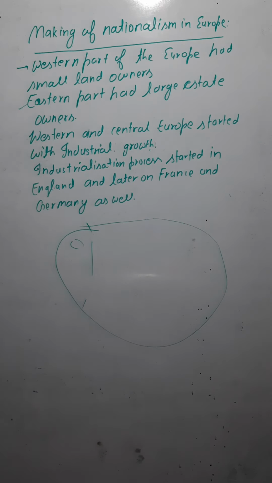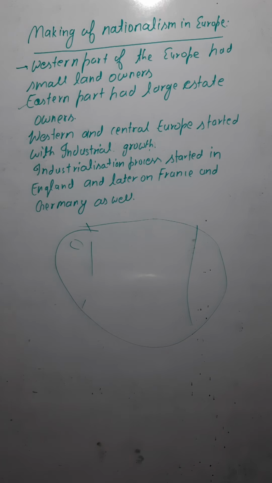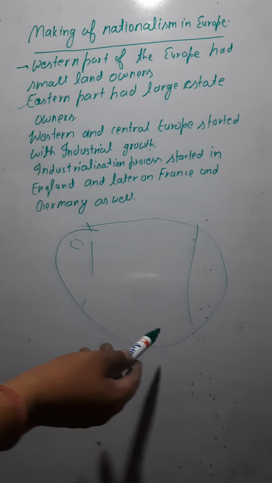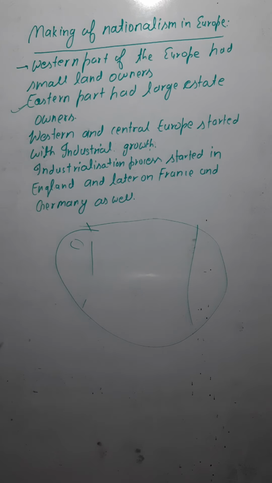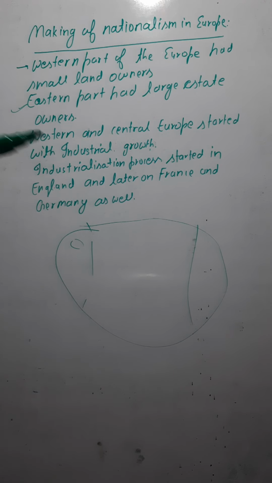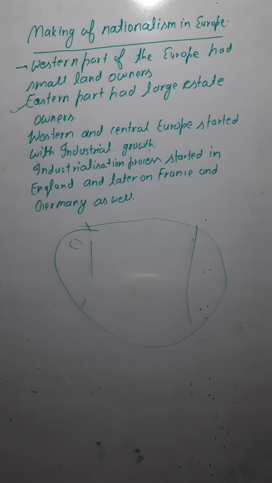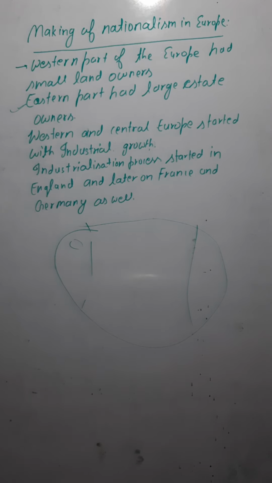Now if you compare it to the eastern part, the eastern part of Europe had large estate owners. The people who had large estates must be coming under the landed aristocracy class, because the people in the landed aristocracy class also had large estates. So the eastern part of Europe comprises large estate owners, and the western part comprises small landowners.